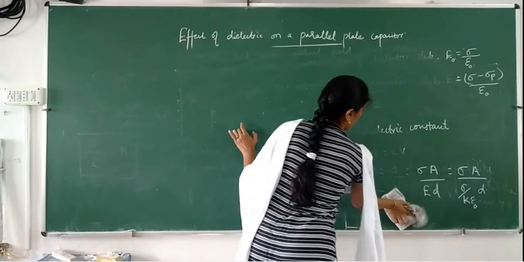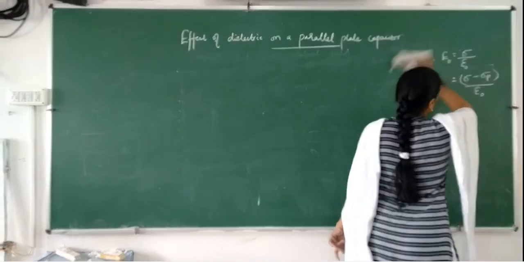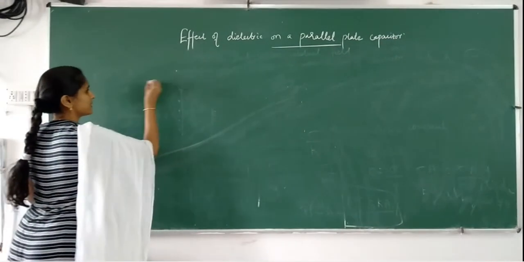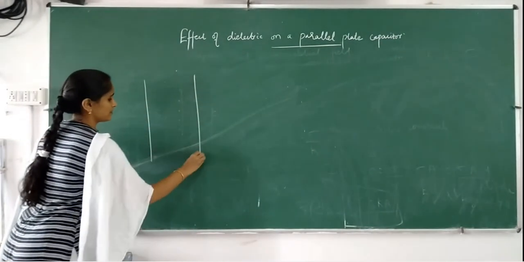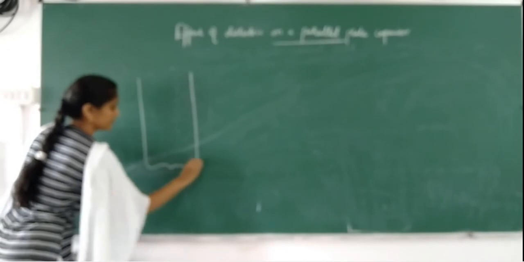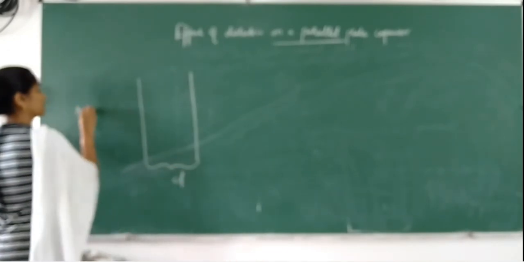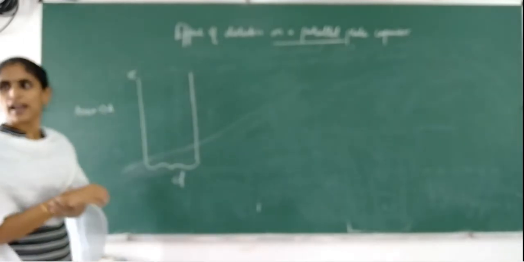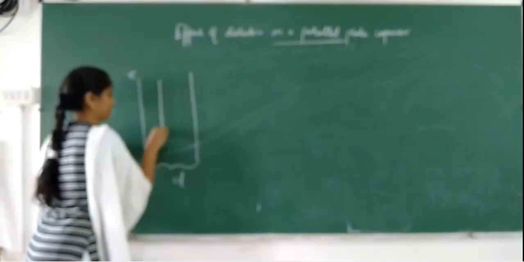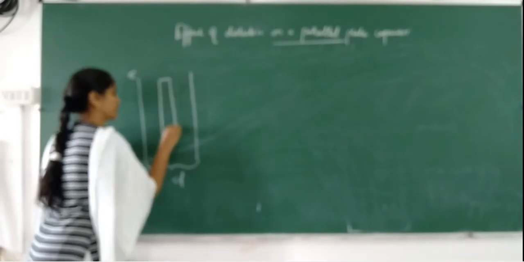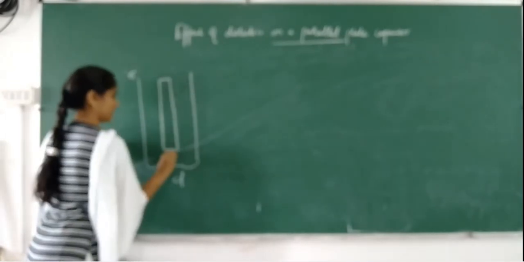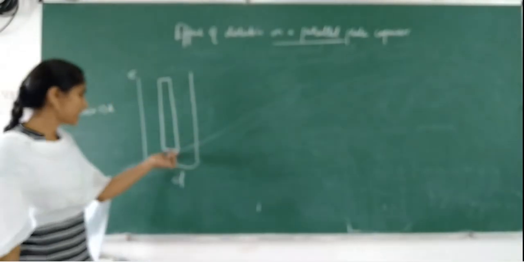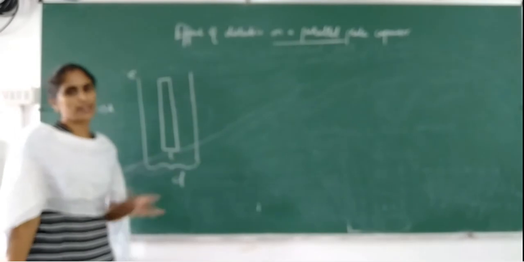Introduction of a dielectric slab in the capacitor, but we are not inserting fully. So the capacitor is there, separation is d, area is A, surface charge density is sigma, and we are introducing a dielectric slab having thickness t. A small dielectric slab of thickness t is introduced between the capacitor.